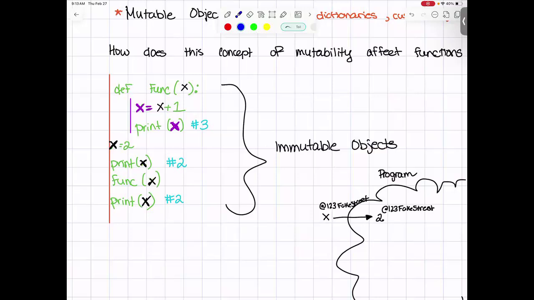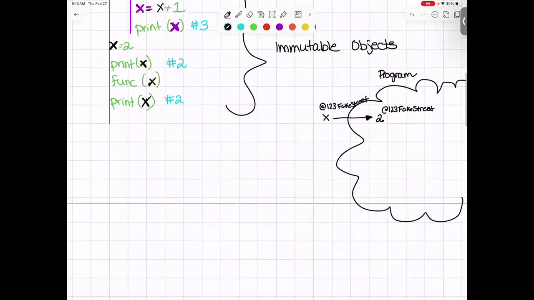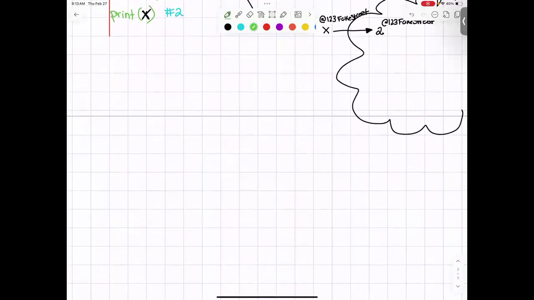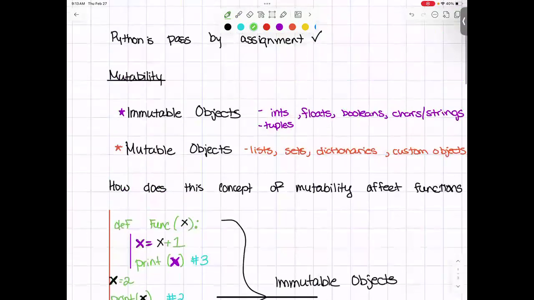Okay, now let's look at a different example here. Let's look at mutable types. And let's give ourselves another example of the code. Here is going to be a second function, function 2, and this time it's going to take in a list because that's one of our mutable objects.